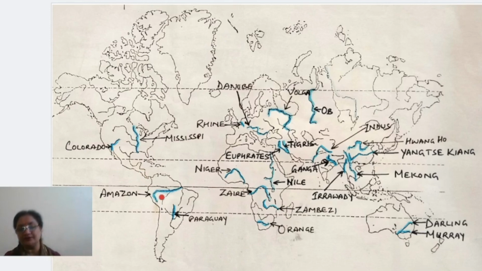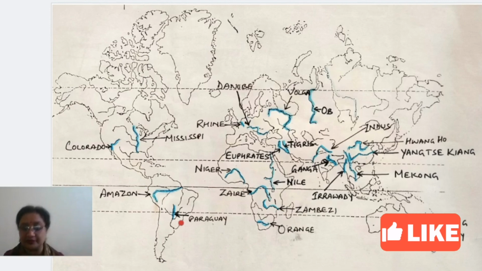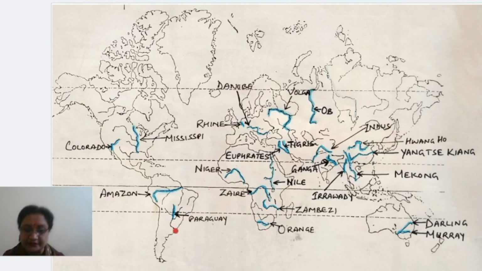Okay, now come to the South America region. In this continent you will find Amazon River is flowing through this, right? The most important river. Now after this, one more river you have to mark, that is Paraguay, not Parana. Okay, mind it. Just keep this in mind very clearly. The main stream is this one, right? The main stream is this, and when any tributary joins the main stream, that is actually, in this case, Paraguay, right? A small river which is joining the main stream.